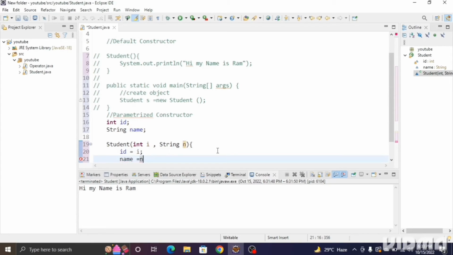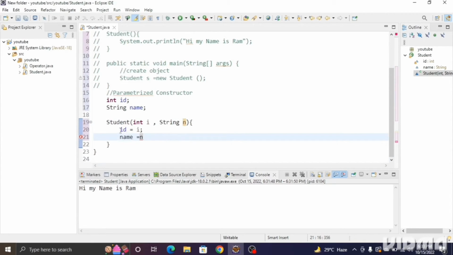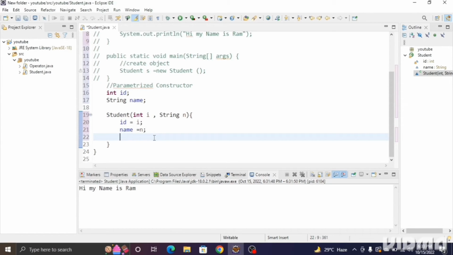Okay, so inside the parameterized constructor I have declared the ID and name. Now I have to create a method to display the values. For creating the method to display the values, see, I am writing.